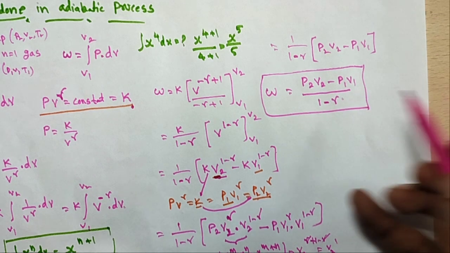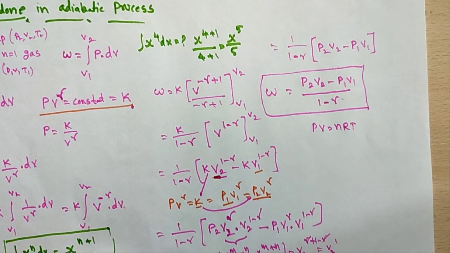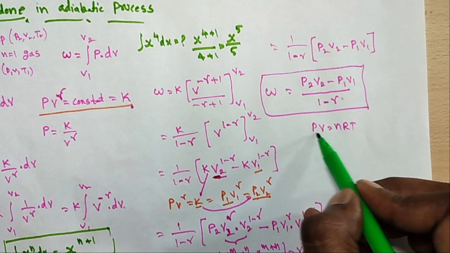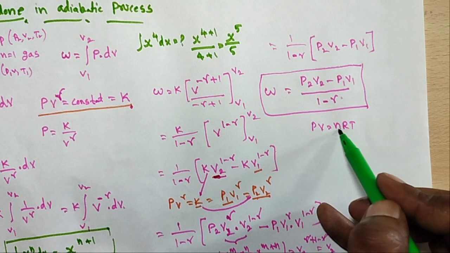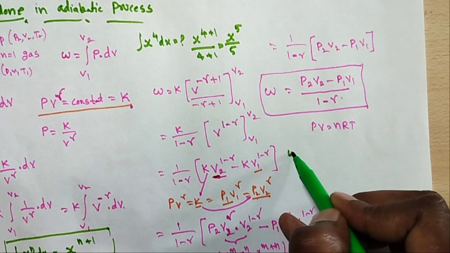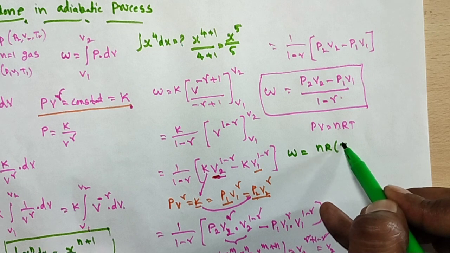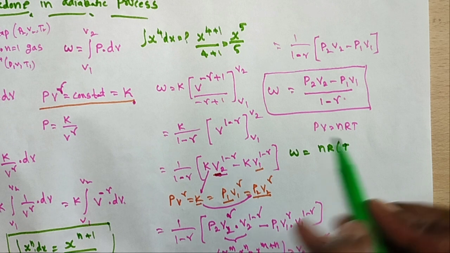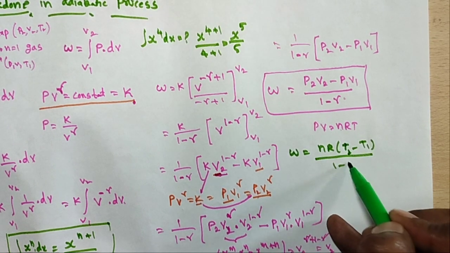Or using PV is equal to nRT, let us take n is equal to 1, or you can substitute directly: P1 V1 is nRT1, P2 V2 is nRT2. So the work done W is equal to nR times T2 minus T1 by 1 minus gamma.